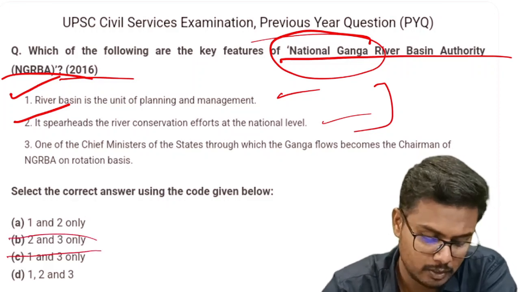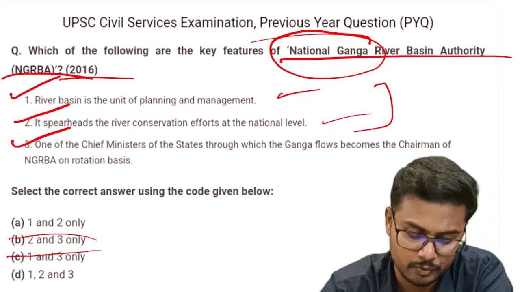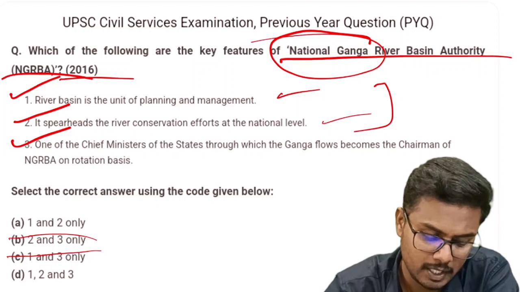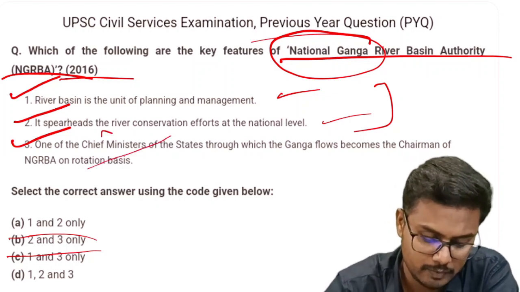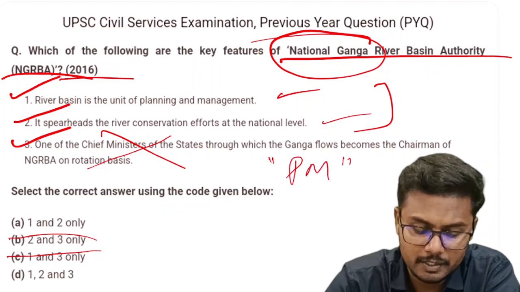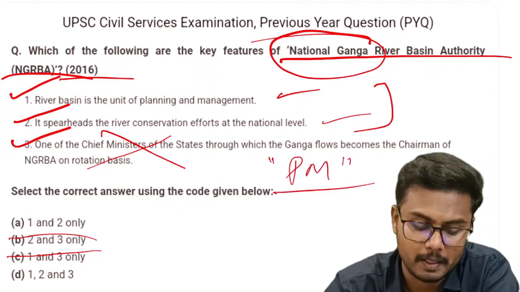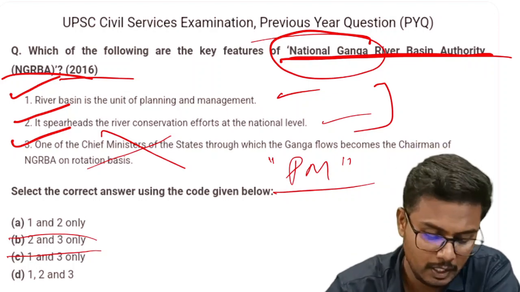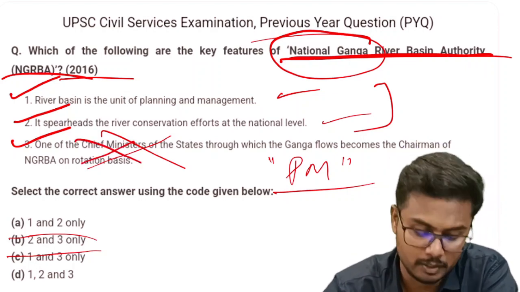Now look at the third statement, that is one of the chief ministers of the states through which the Ganga flows becomes the chairman of NGRBA on a rotation basis. Straight away you can eliminate the statement, because we all know that the PM heads the NGRBA. National Ganga River Basin Authority is headed by the Prime Minister of India. As a result, you will be eliminating the third statement.